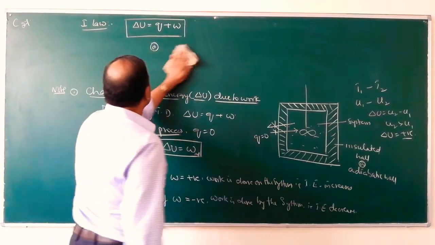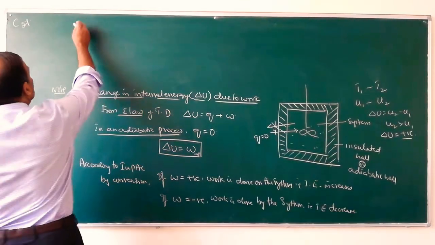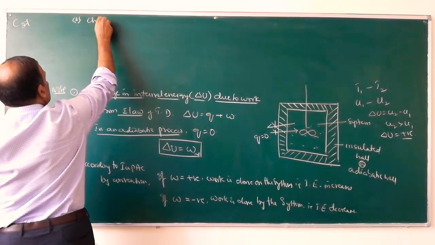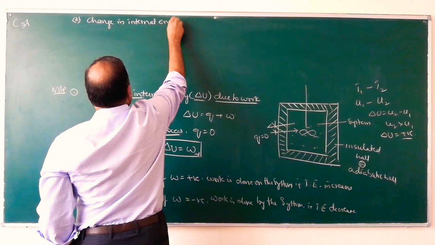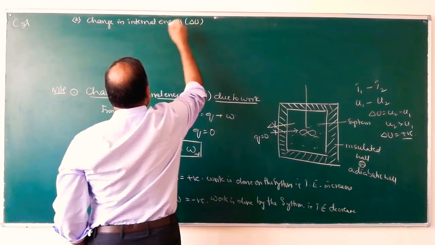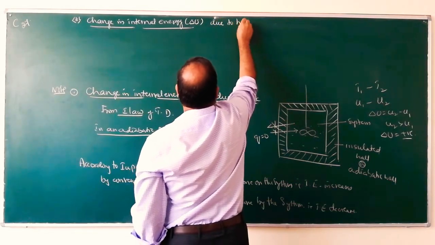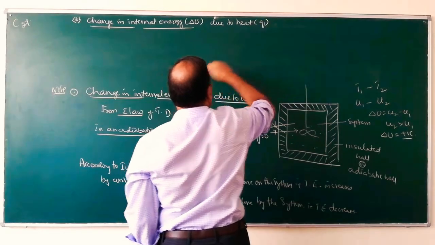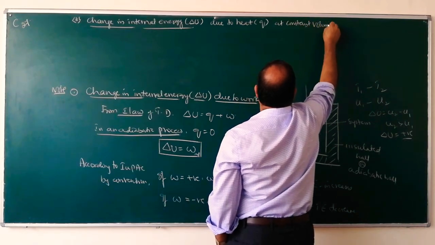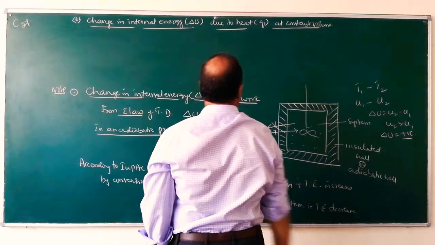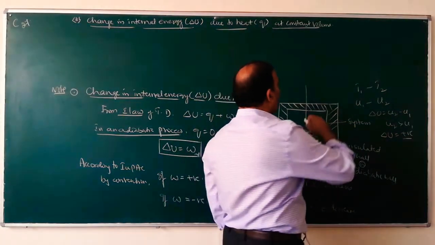Second case, note number 2: change in internal energy delta U due to heat at constant volume. So, this is the adiabatic walls.